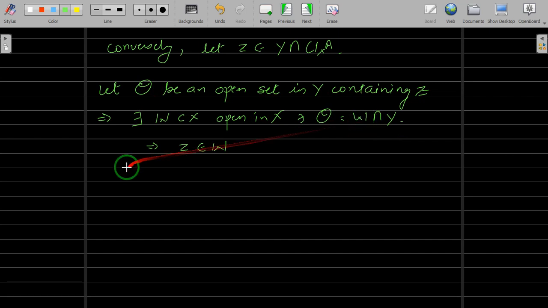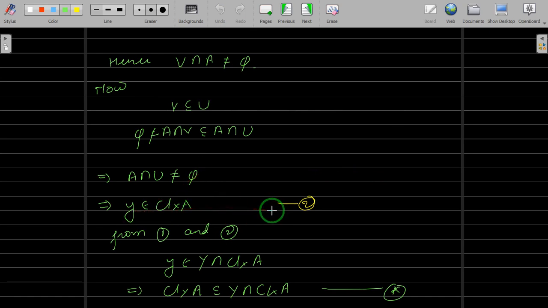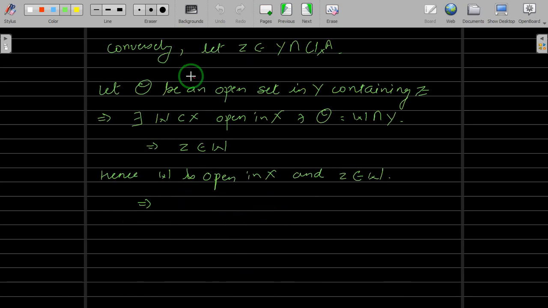Hence what we got is that W is open in X, and z belongs to W. From here we know that z belongs to the closure of A in X, and W is open in X, which contains z.